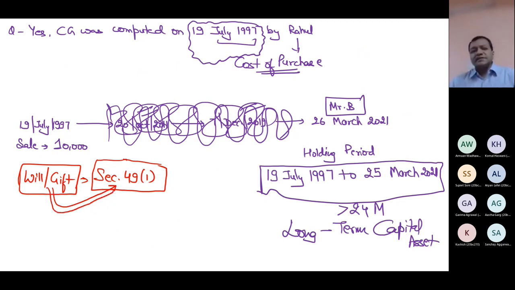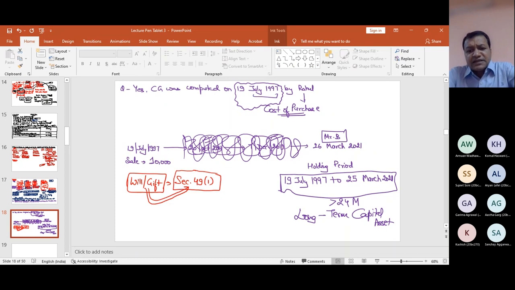Whenever a capital asset is received by way of will, gift, etc., these are some special situations where the purchaser doesn't pay anything. So all these situations are written in section 49(1). And now let me tell you from where I will teach you determination of holding period. It is nothing but the same section, section 2, clause 42A. Let me share with you the Income Tax Act.